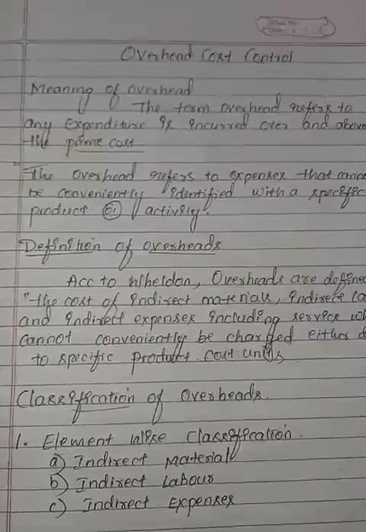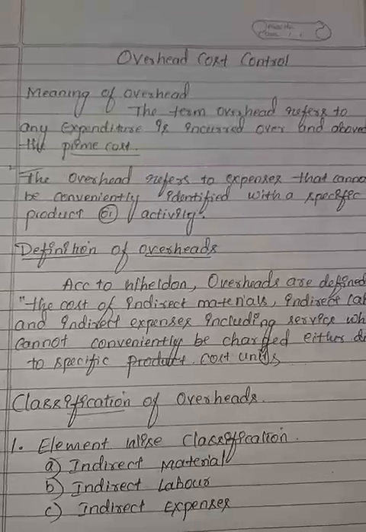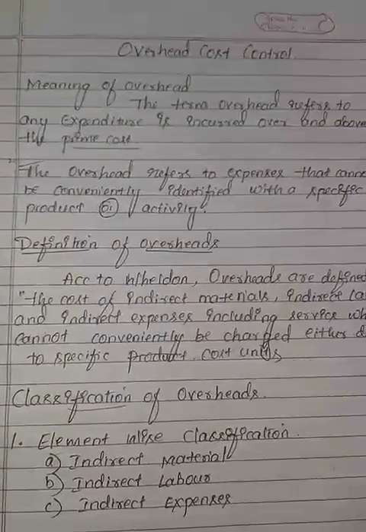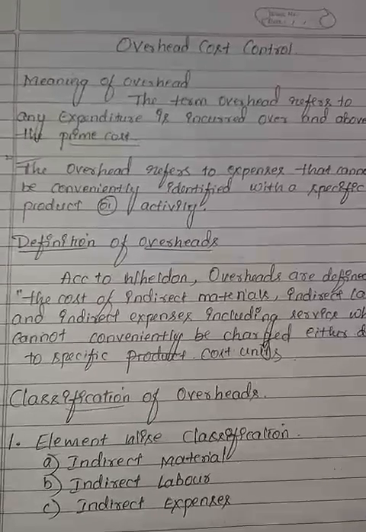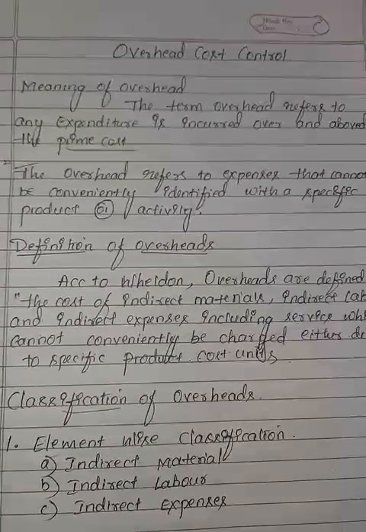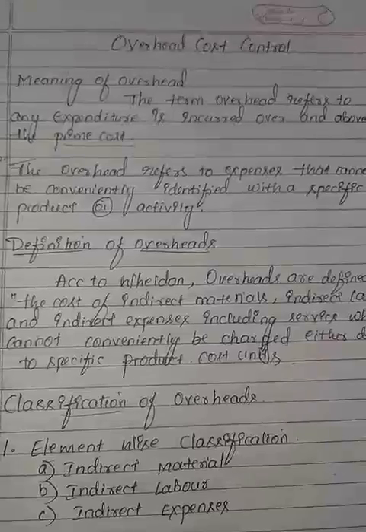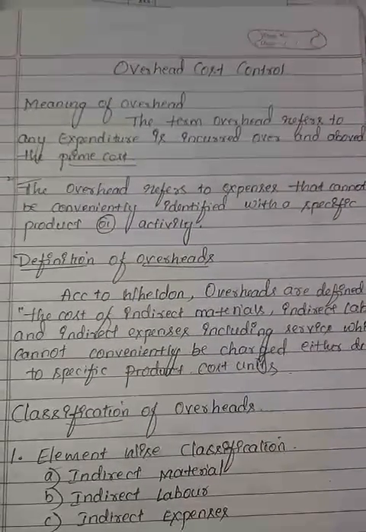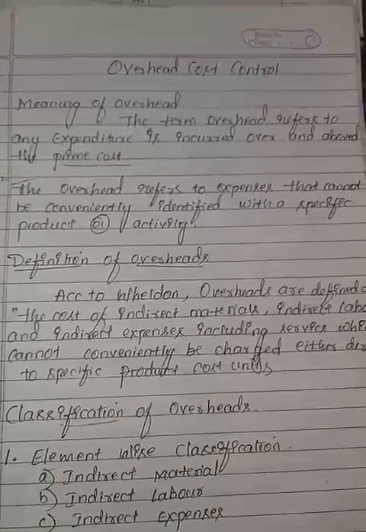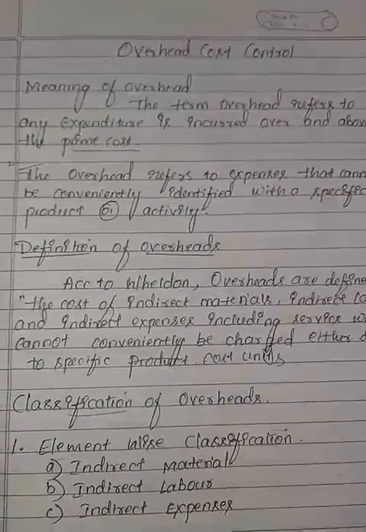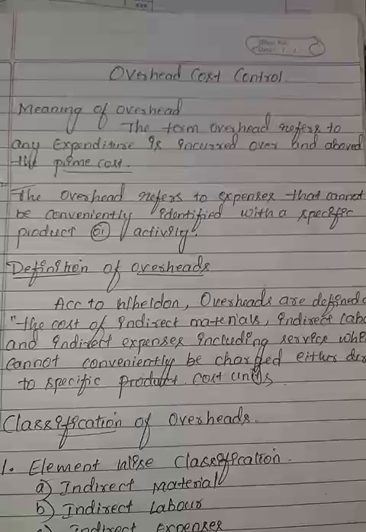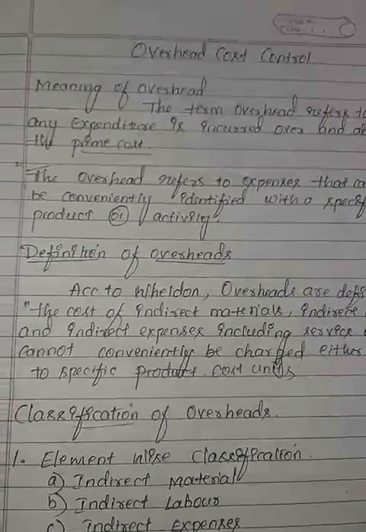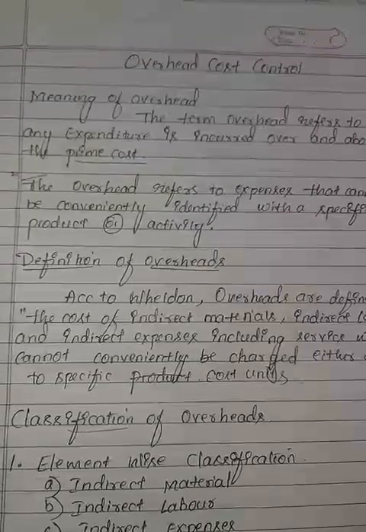It means in the cost sheet, apart from the prime cost, above the prime cost, that is factory overhead, office overhead, selling and administration overhead, constitute overheads. It means overhead refers to expenses that cannot be conveniently identified with a specific product or activity. As we know, overhead cannot be identified when traced with a particular product, job or activity.